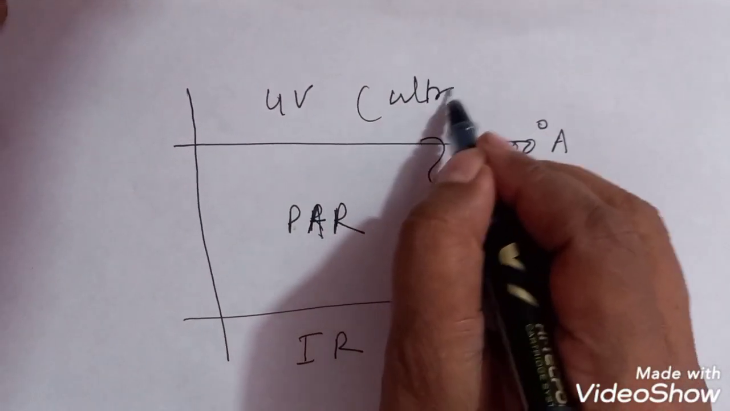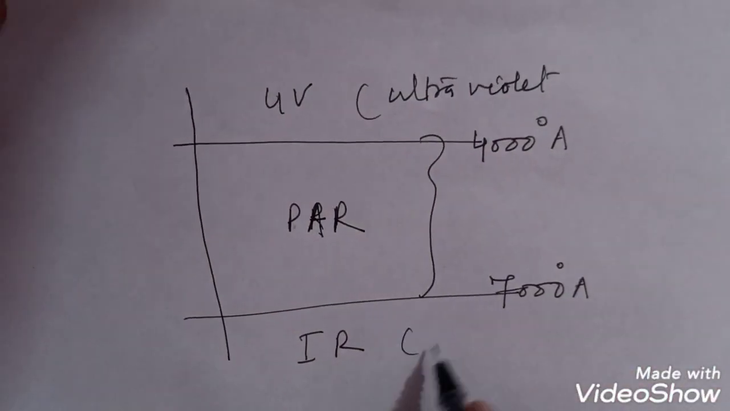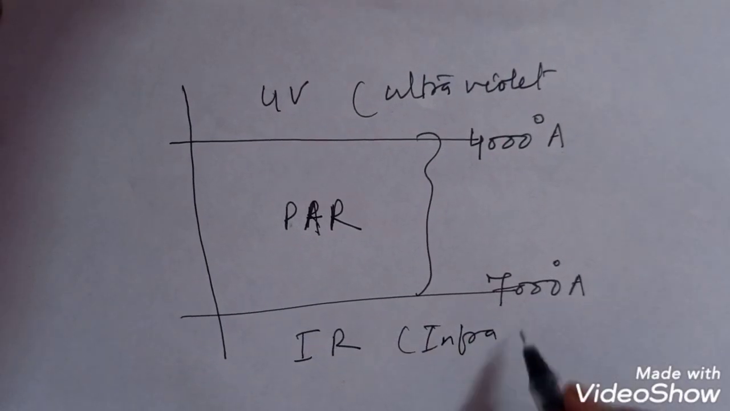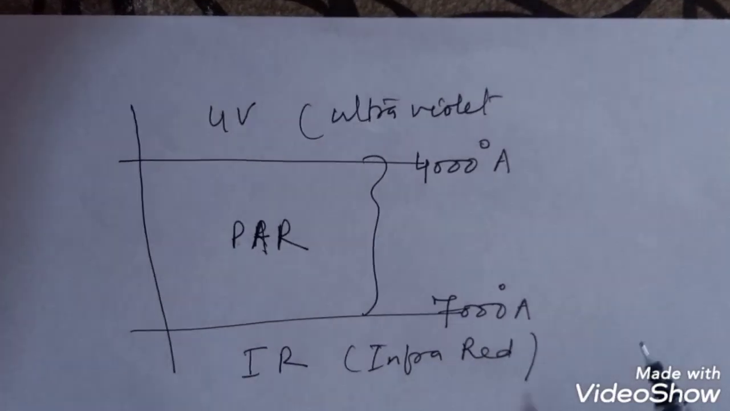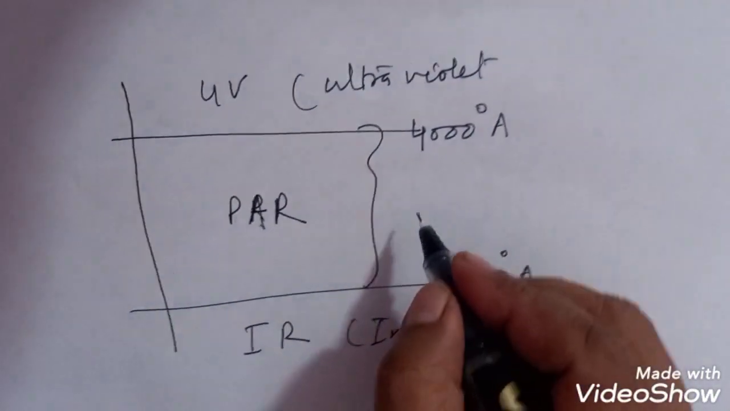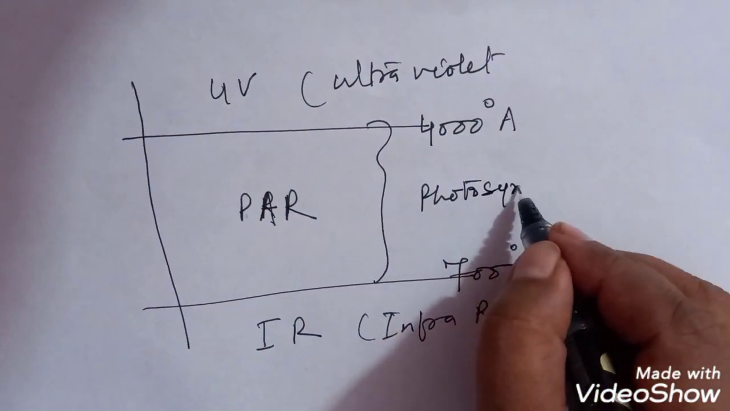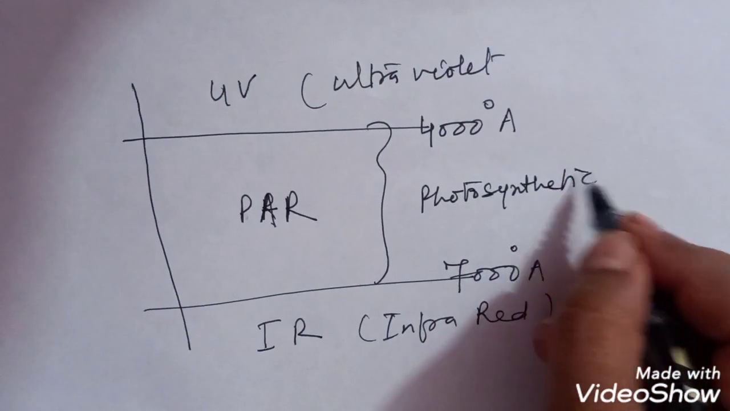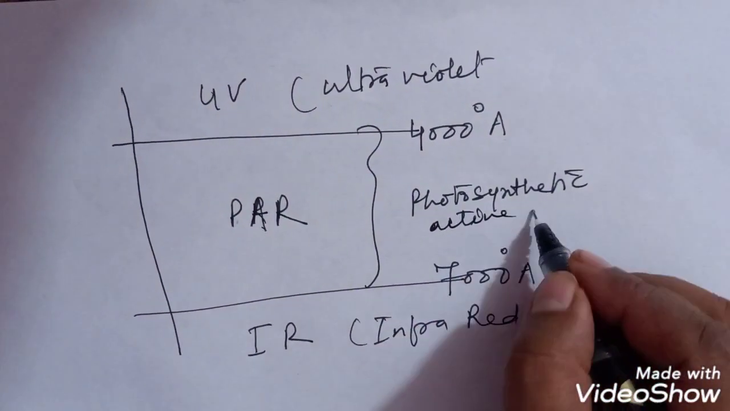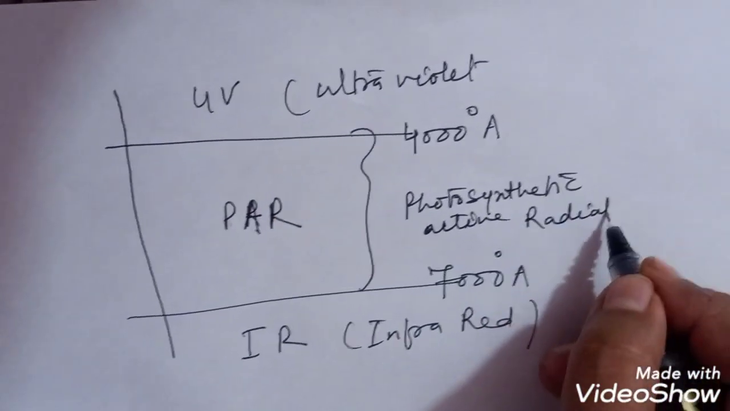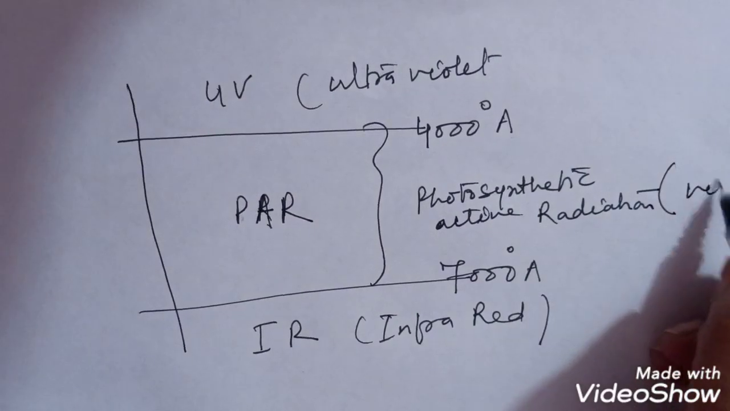Below this wavelength is ultraviolet radiation, and above it is infrared radiation. The photosynthetic process takes place in this region, which is also known as photosynthetic active radiation, and it is also known as visible light.